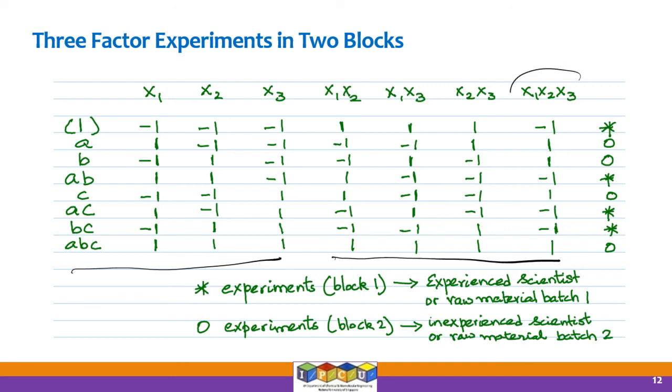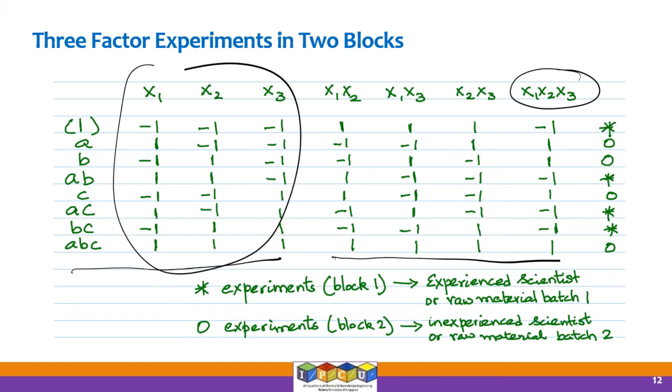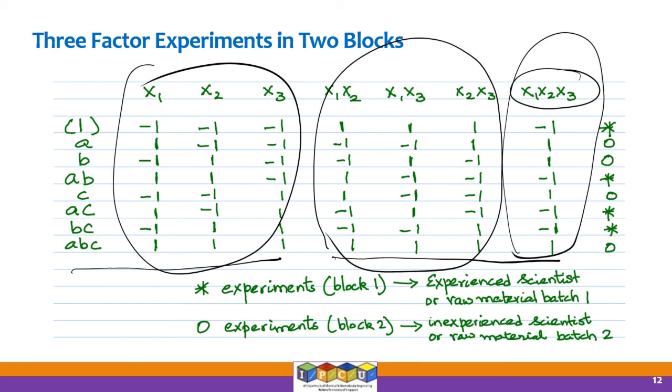And this is the highest order interaction. And we also expect it to be the least significant of the interactions. We think the direct effects will be the most significant, followed by the 2-factor interaction terms. And we think the 3-factor interaction term will be the least significant. Will it hold for all systems?